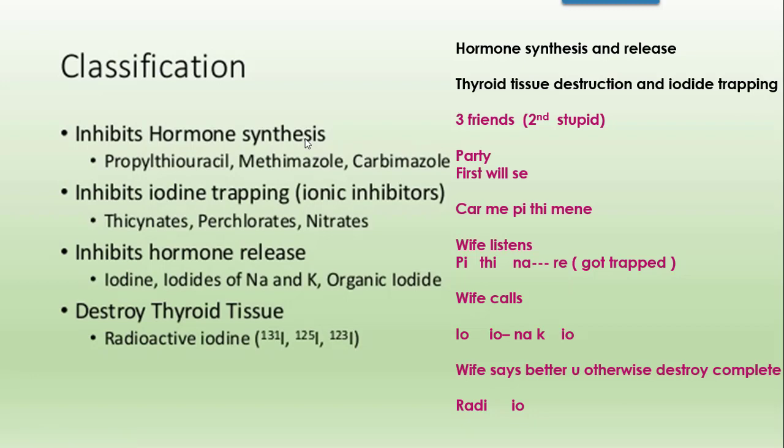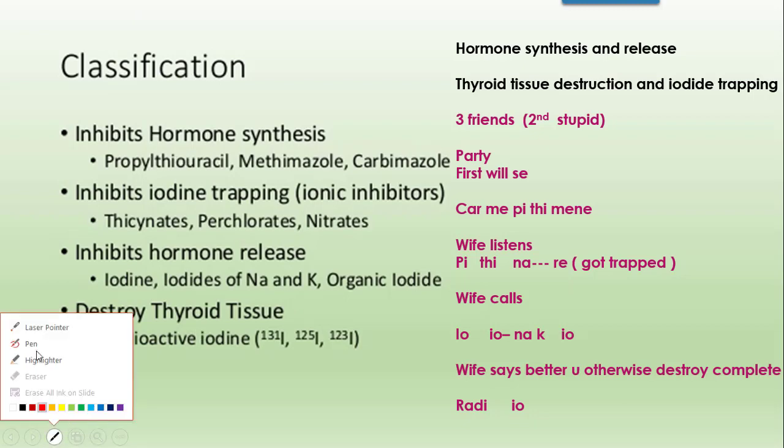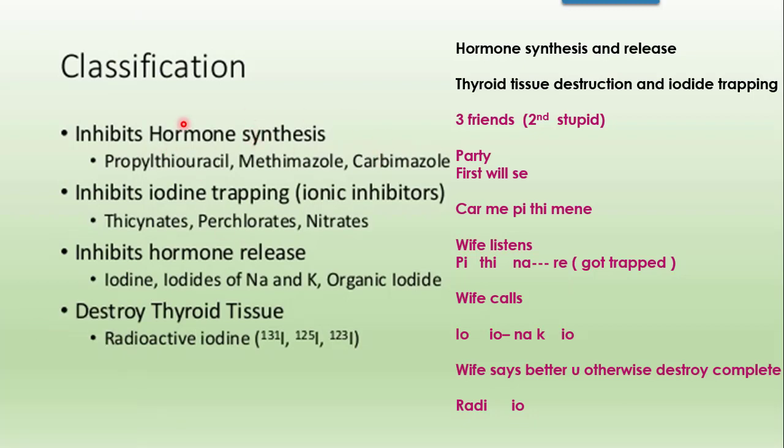Now there are multiple steps in the synthesis. Thyroglobulin will come, then from another side the iodide trapping through the pendrins, iodide will come, and the oxidation of iodide will take place, then it gets converted to iodine and this iodine will combine with thyroglobulin. So all these steps, oxidation and conjugation, will be inhibited and in turn they will inhibit the hormone synthesis.